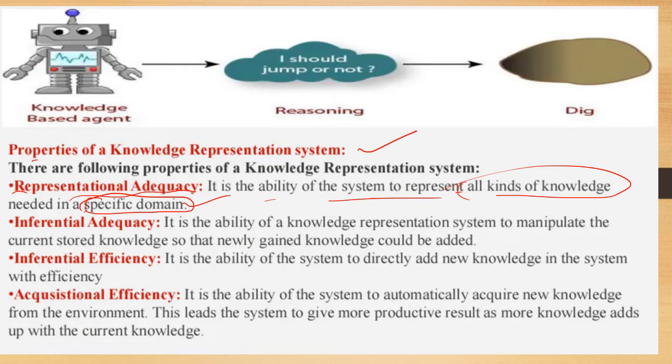Next, inferential adequacy. It is the ability of a knowledge representation system to manipulate the currently stored knowledge so that newly gained knowledge could be added. Inferential adequacy means it manages the current stored knowledge.